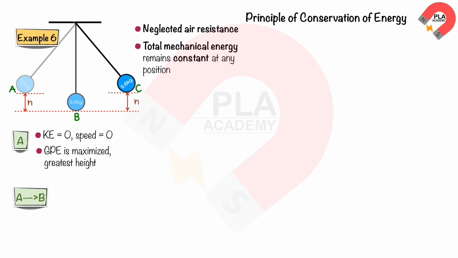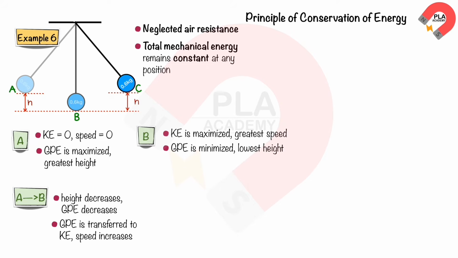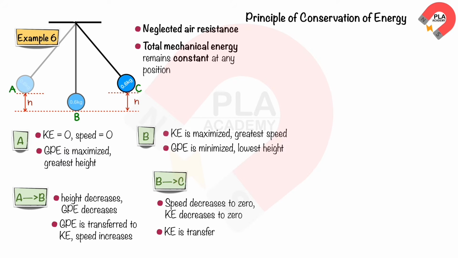As the pendulum swings from point A to point B, its height decreases, resulting in a decrease in gravitational potential energy. This energy is transferred to kinetic energy, causing an increase in speed. At point B, the kinetic energy and speed are maximized, while the gravitational potential energy is minimized due to the lowest point of the swing. As the pendulum swings from point B to point C, its speed decreases from the maximum to zero, leading to a decrease in kinetic energy to zero. This kinetic energy is transferred to gravitational potential energy.